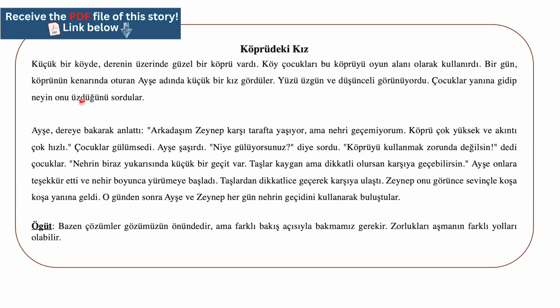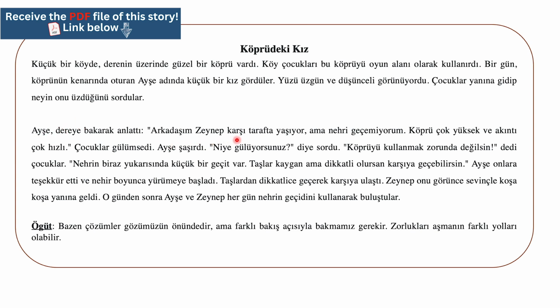Üzmek means to be sad. Üzdüğünü, the thing that is making her sad. Onu, her. Again, the meaning will be the children went up to her and asked what was making her sad or what was wrong if you want. You can translate it this way. Ayşe dereye bakarak anlattı. Ayşe, looking at the river, explained. So, Ayşe is Ayşe. Anlattı, explained. Bakarak, bak means look. Bakarak, by looking. Where? To, this E means to, Y is a protection letter, to the river or to the stream.